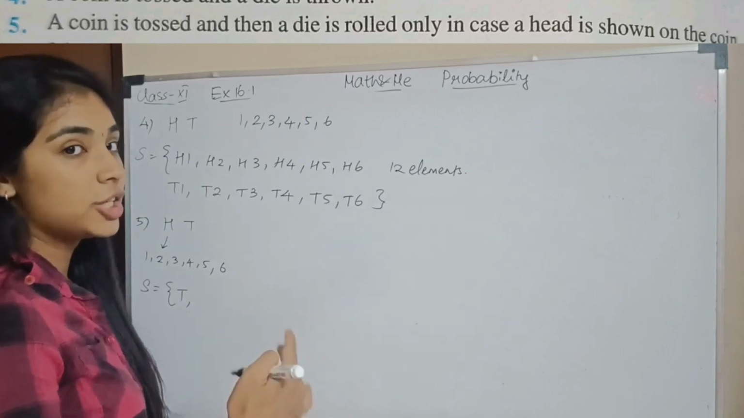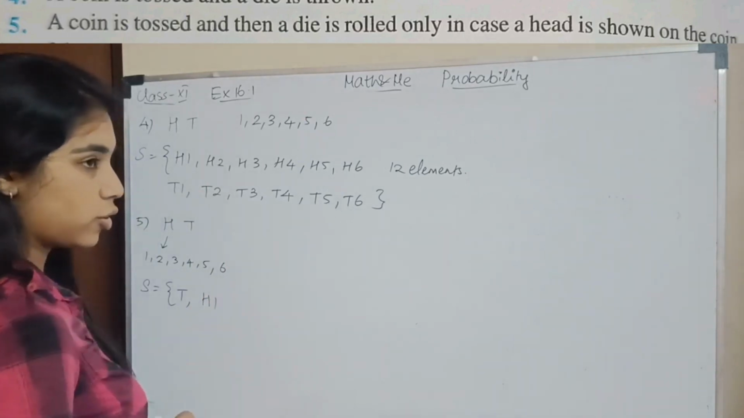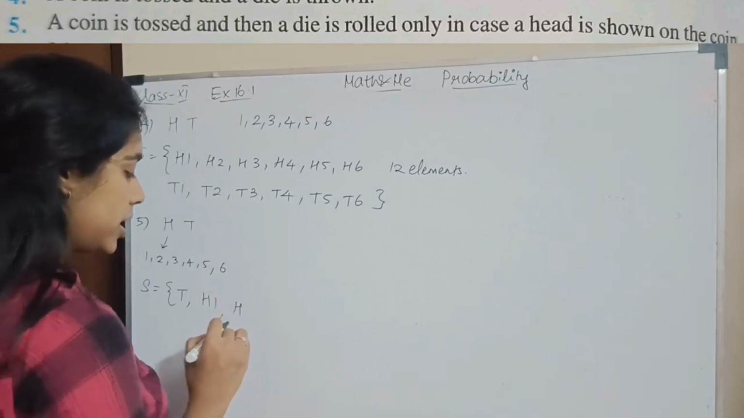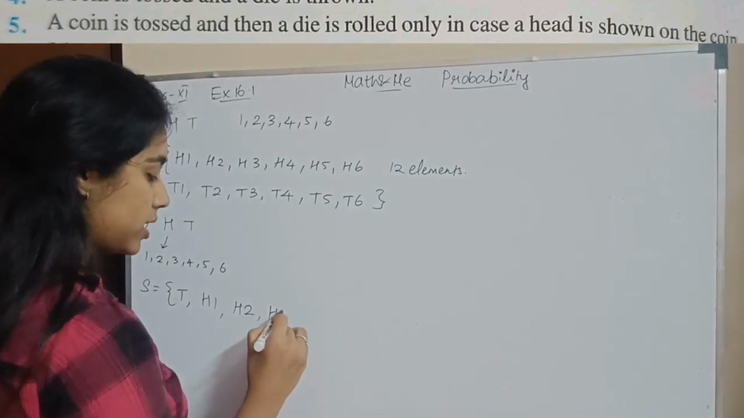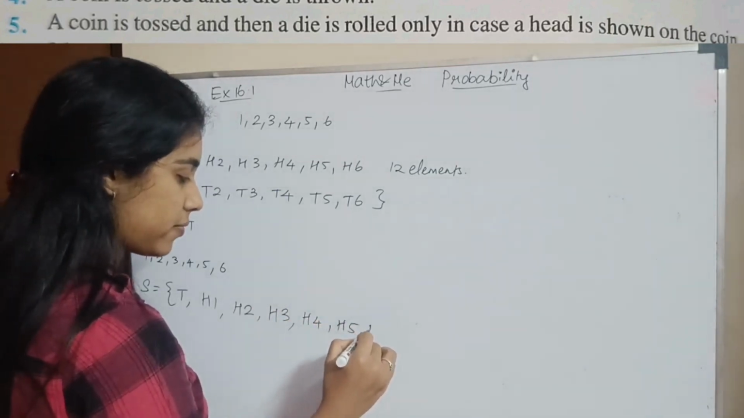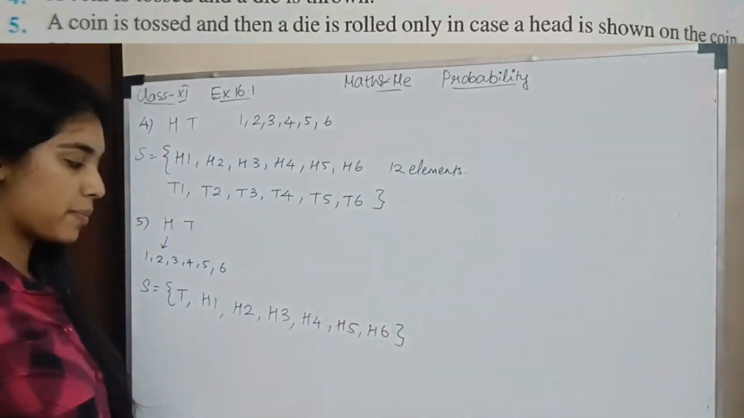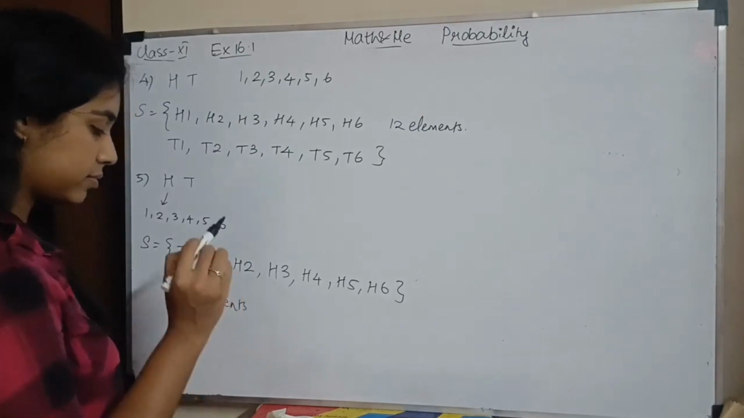When you get a head, you toss a die. So after getting a head, you roll a die, you can get 1. If you get a head and roll the die, you can get 2. If you get a head and roll the die, you can get a 3. Head 4, head 5, head 6. So this is your sample space. So you have 7 elements.